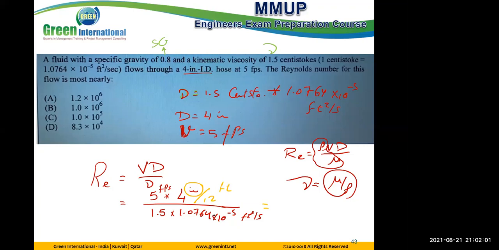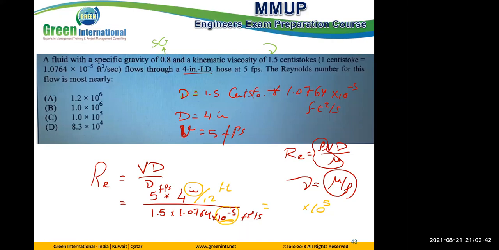Another piece of advice for solving this problem. I see the answers are 10 to the power 6, 5, 6, and 4. So it's better not to include the power of ten in the calculator. Put it outside, 10 to the power 5, because this one is down, I put it up. Finish all the calculation and put the answer here. If the answer relates to 10 to the power 5 directly, you can select it directly. If you need to shift the decimal to get 4 or 6, you can. All in all, it's better than writing it in the calculator, where you may make a mistake with the power. This is my advice, please.